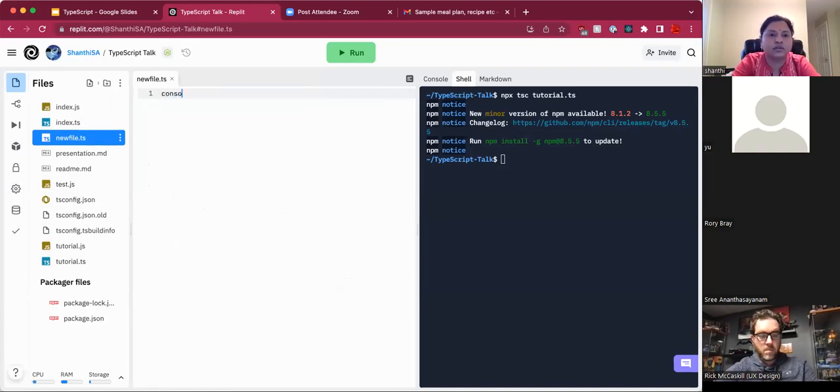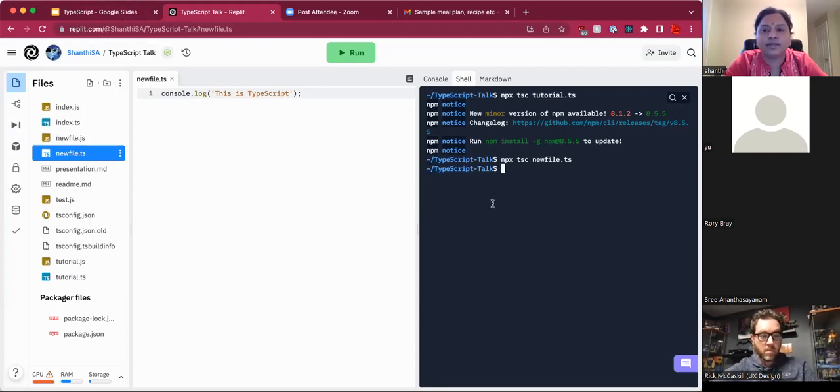I'll just console log, and then I'm going to do an npx tsc newfile.ts. This takes a little bit of time. Initially I thought I would show everything as live code, but since this is taking too much time, I have put all the code in the PPT itself, in the presentation itself.